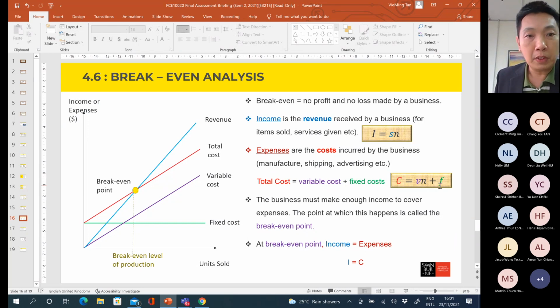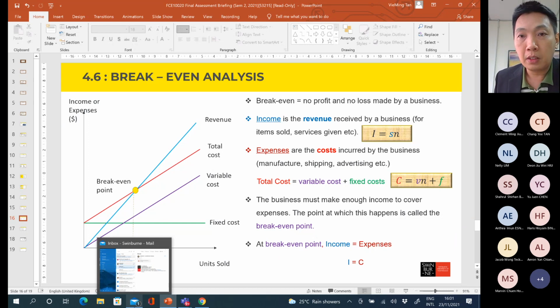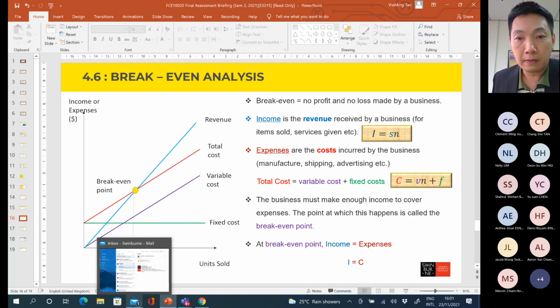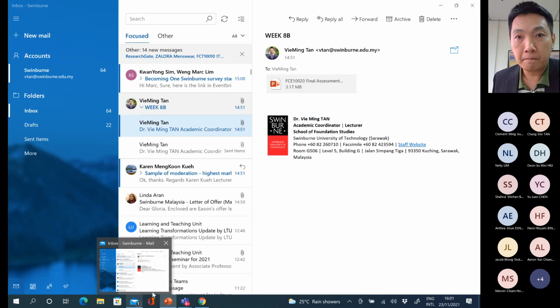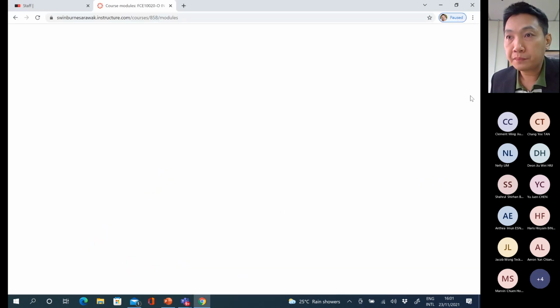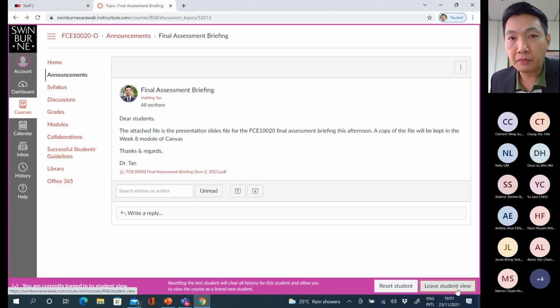Maybe we can go through one question applying the break-even, because it's important for your test 2. So let me try to open the PowerPoint slide. Okay, I go to here. I leave from the student view.